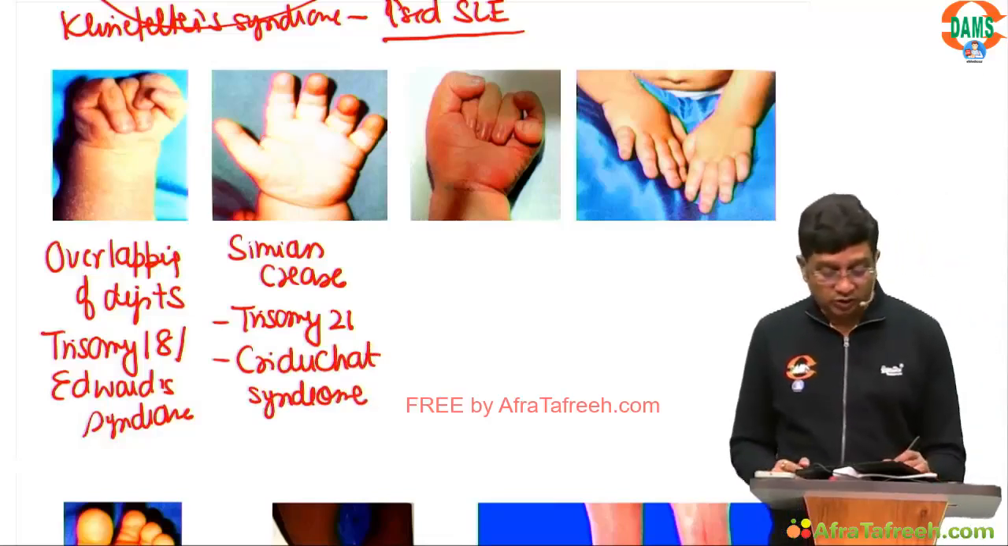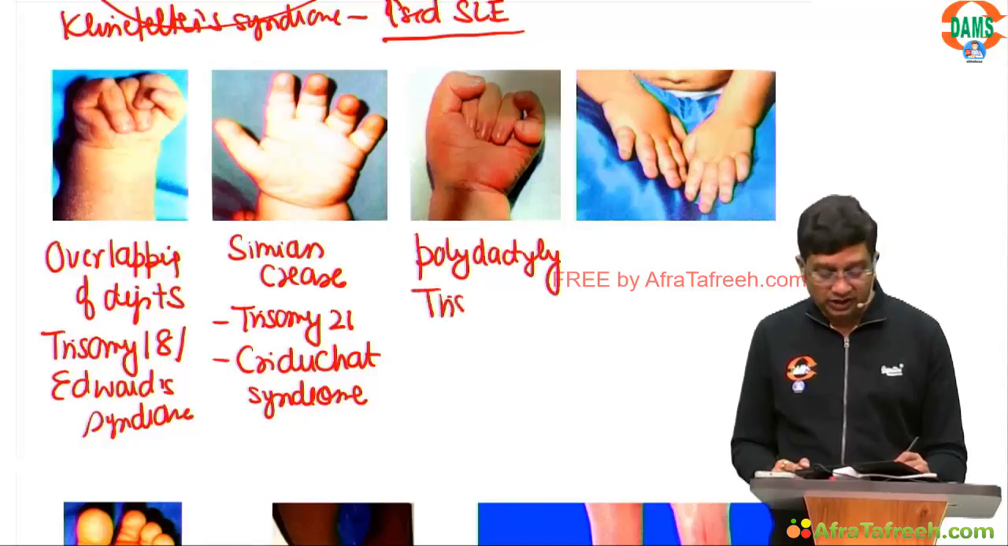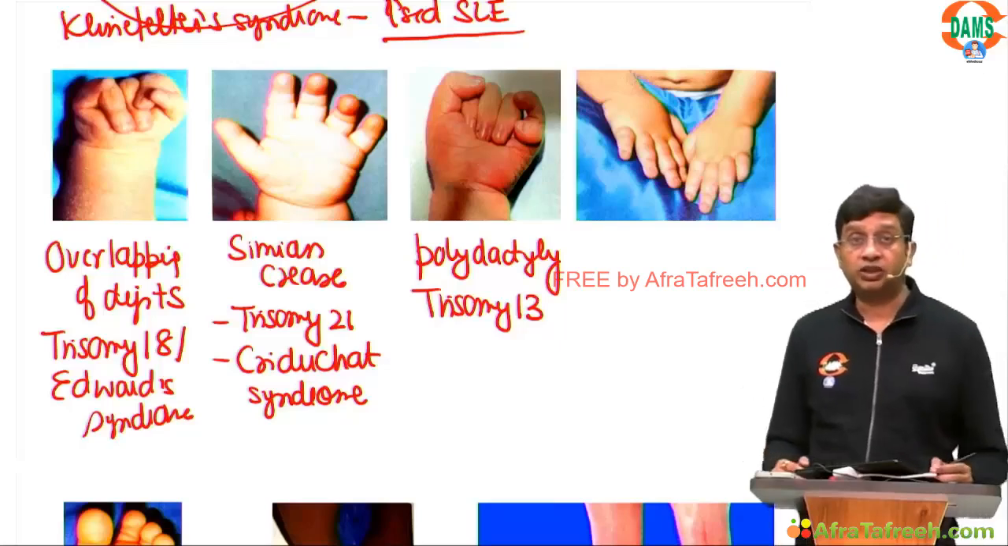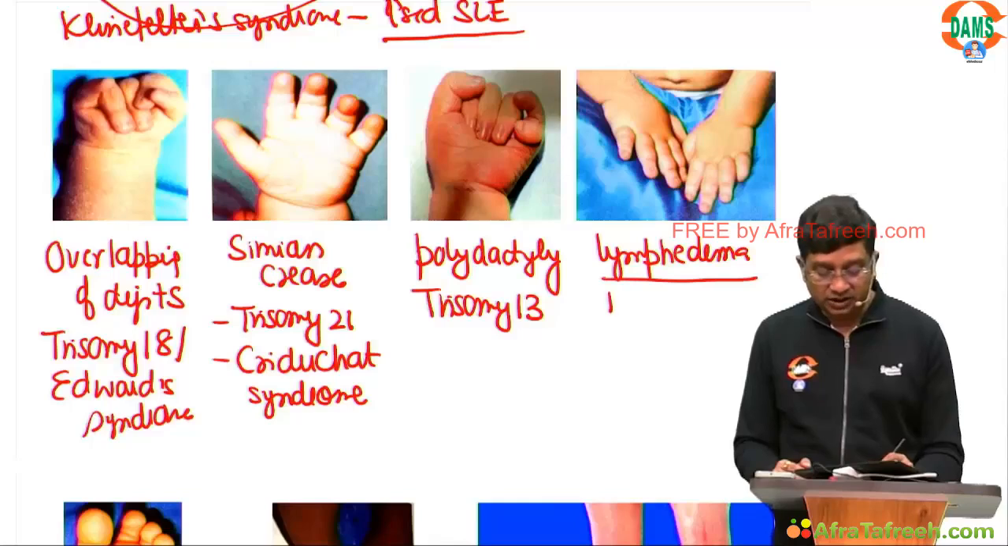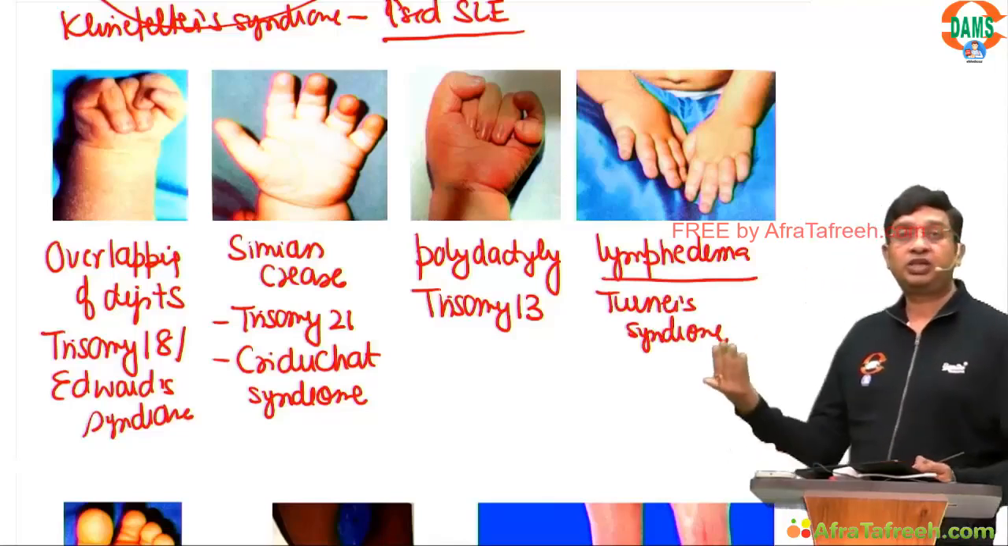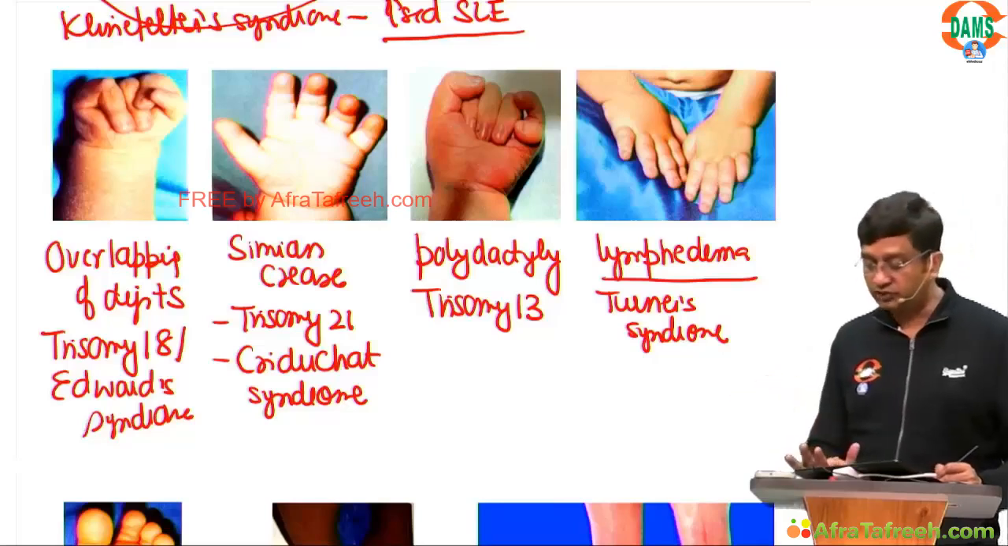This is what we are showing: polydactyly, which is seen in trisomy 13. And this is lymphedema, which can be seen in Turner syndrome, right? So basically we just need to revise what all changes can be seen in the hands. That is the 4 things we are seeing here.